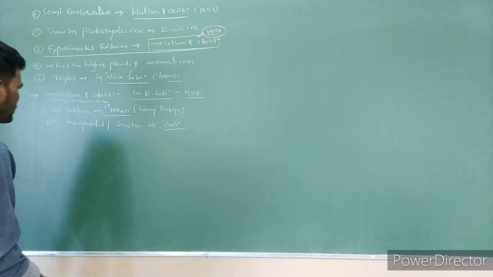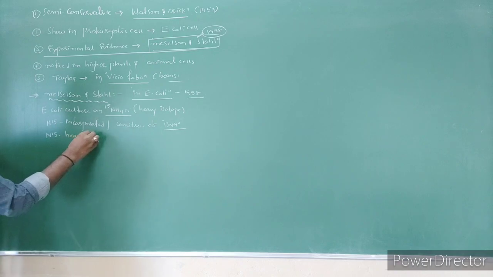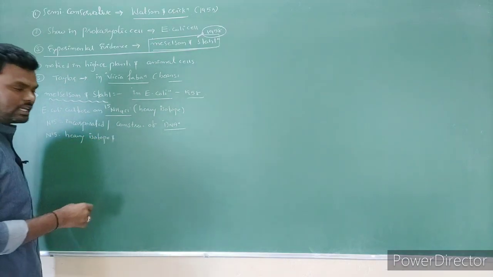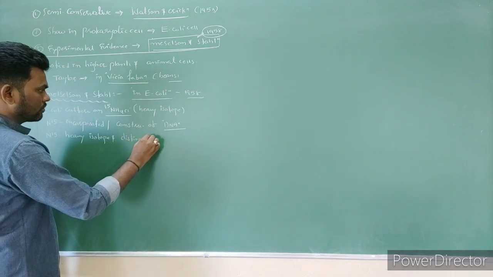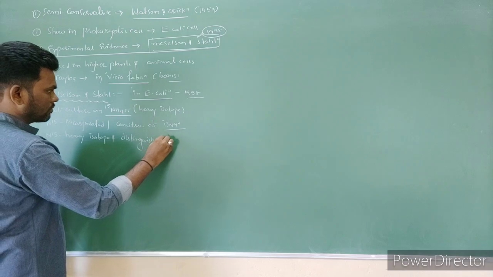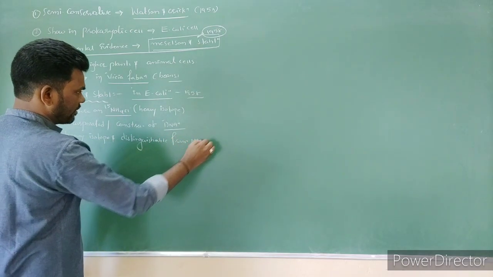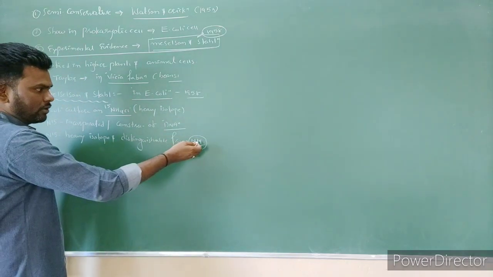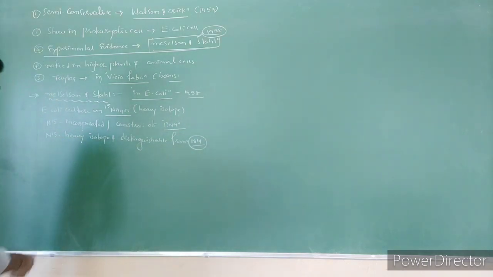The question is, why are they using N15? Because it is a heavy isotope and we can easily distinguish it from N14. N14 is the normal nitrogen which is useful for the construction of DNA, right?